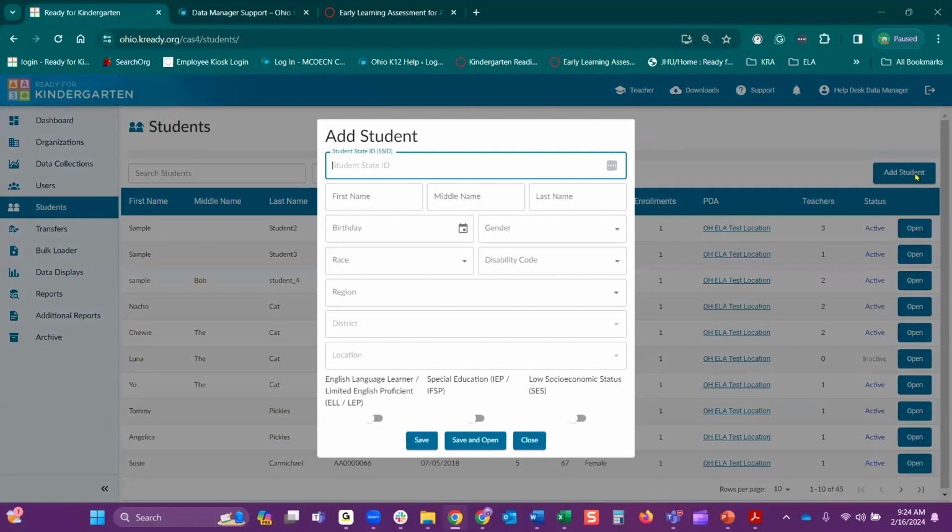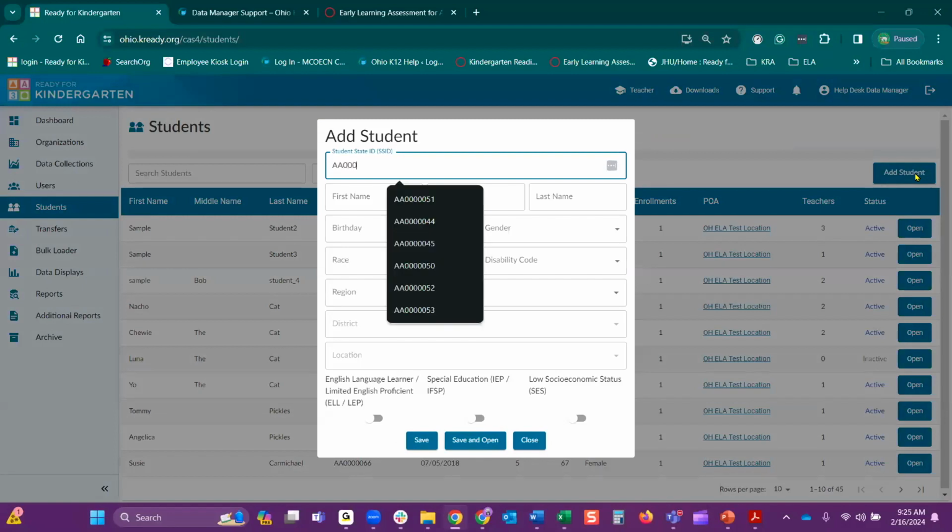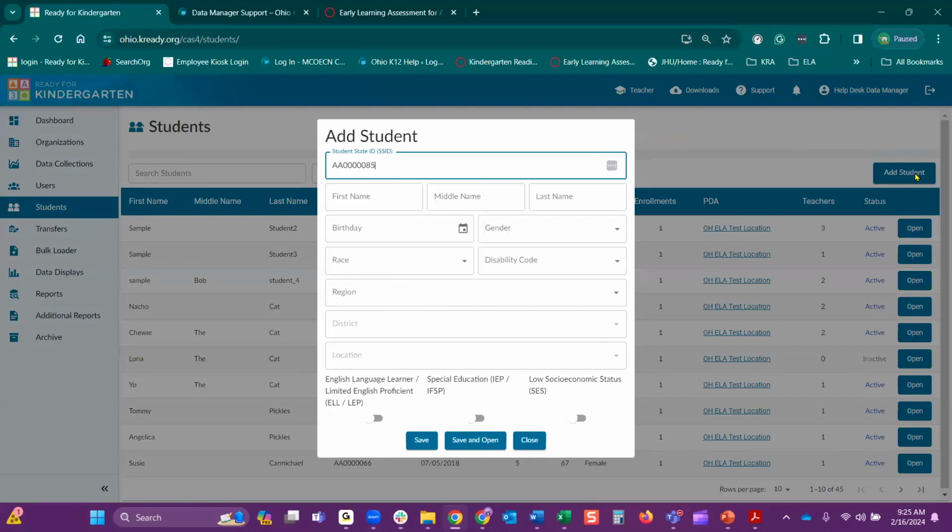If you have not received that yet for the student and you're still waiting to get that, the student cannot be entered into the KReady system. So what you want to do is encourage your teacher to record those scores manually. And then when you get that SSID, you'll then be able to enter the student into the KReady system. They cannot be entered without having that state student ID. So that being said, let's go ahead and move forward and add a student, enter in the state student ID.